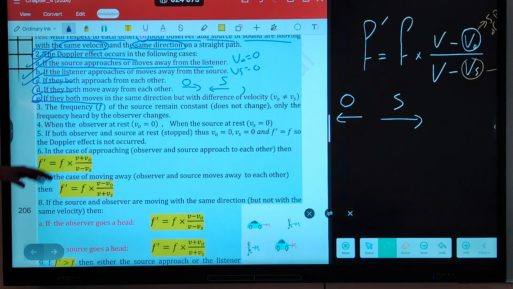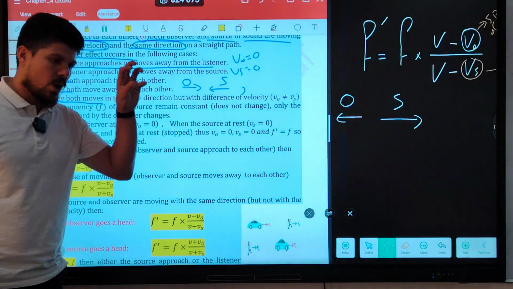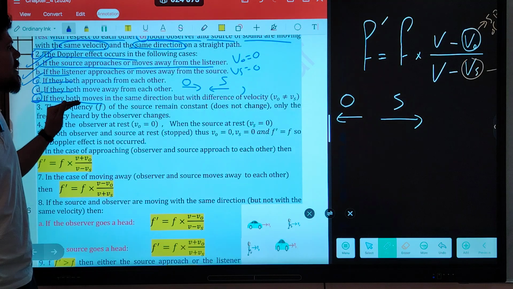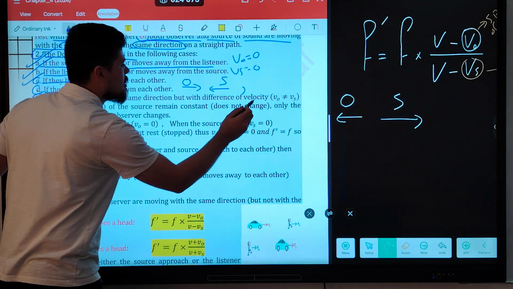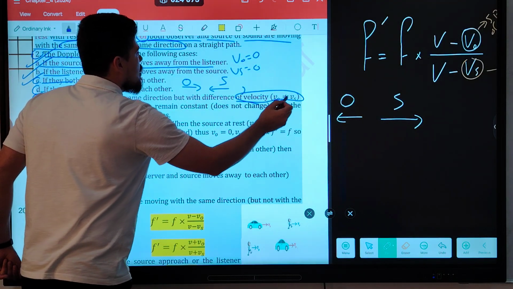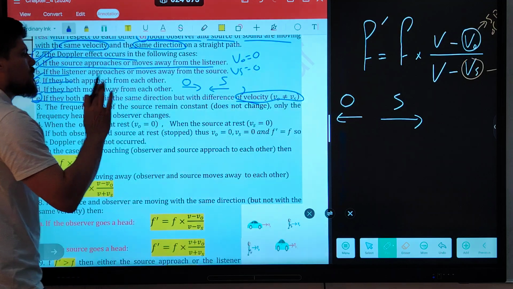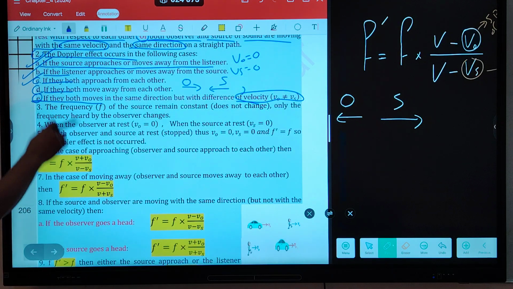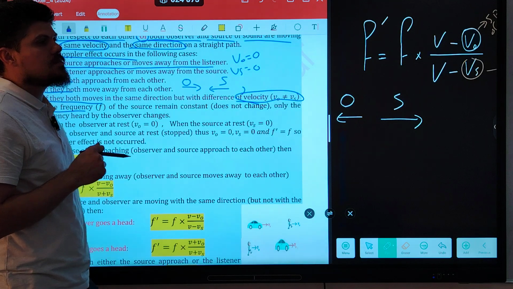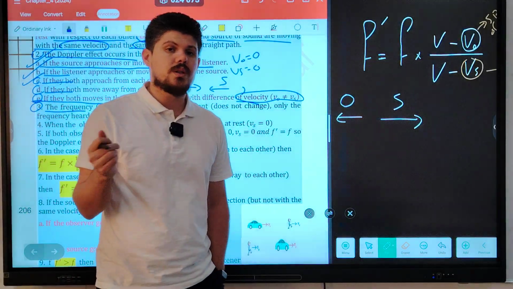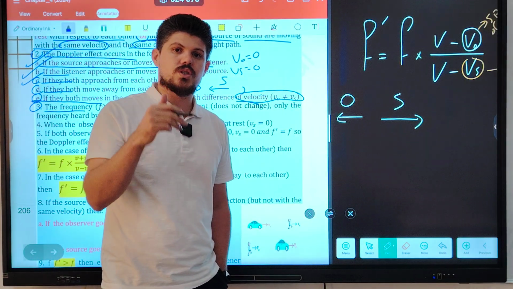If they both move in the same direction, observer and source are moving in the same direction, but with different velocity. When V observer is not equal to V source, in that case, the Doppler effect also will occur. Number 3, the frequency of the source remains constant, it does not change. Why? Because frequency changes by changing the source only. When does frequency change? When the source changes.